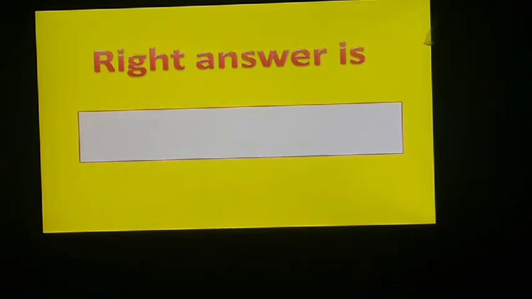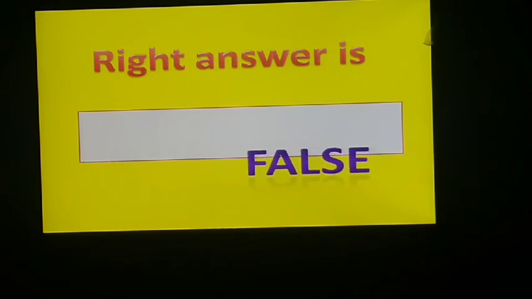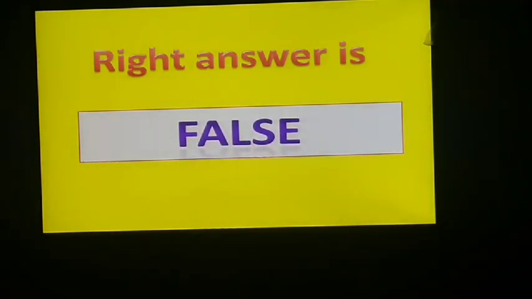I also explained this true false in previous classes. Cout receives input through mouse? No, this is false, because Cout receives input through the keyboard, but here the question is given mouse, so this is false.